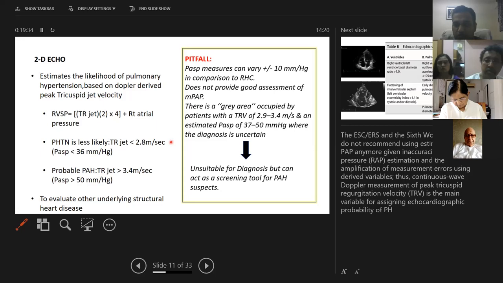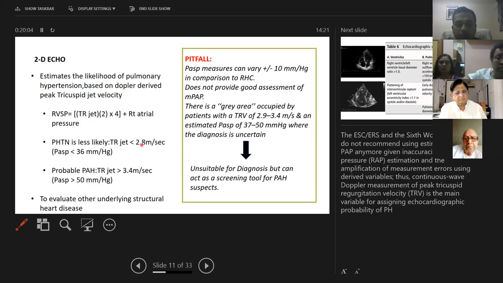So the new symposium, the 6th symposium, has mentioned that it is better that we only take the TR jet velocity and classify pulmonary hypertension based only on the TR jet velocity and not on the pulmonary artery systolic pressure. So if our TR jet velocity is less than 2.8 meters per second, pulmonary hypertension is less likely. If it is more than 3.4 meters per second, it is highly likely that the patient may have pulmonary hypertension.